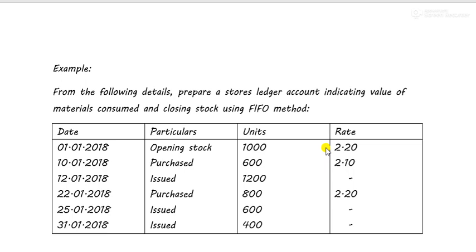With the given information, we'll value the closing stock of materials under the FIFO method. This is the opening stock. In the beginning of the month of January, I had an opening stock of 1000 units which was purchased for 2 rupees and 20 paise. So we have to calculate, after all the purchases and issues, what is the closing stock that is standing at the end of the month and what is the value of such closing stock. This is a very simple chapter. It's just that you have to know how to do it.